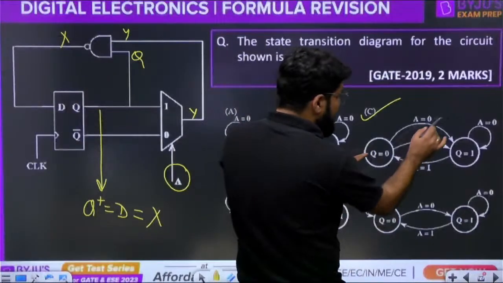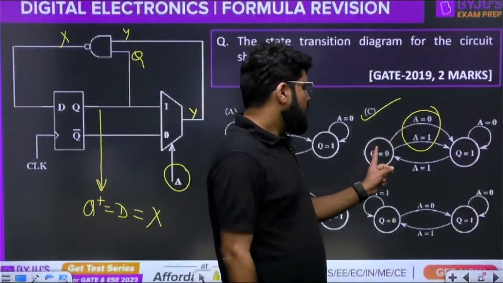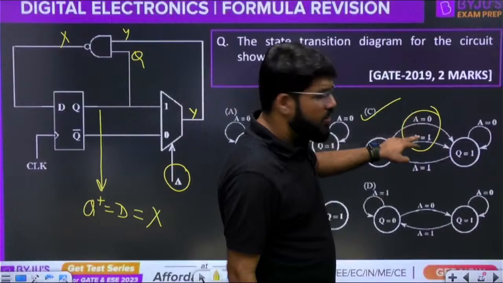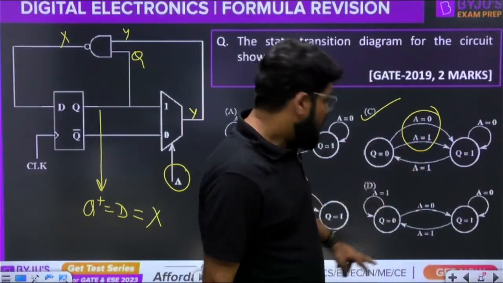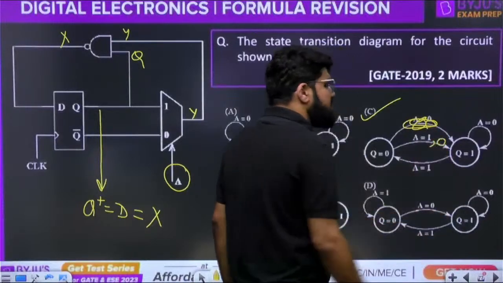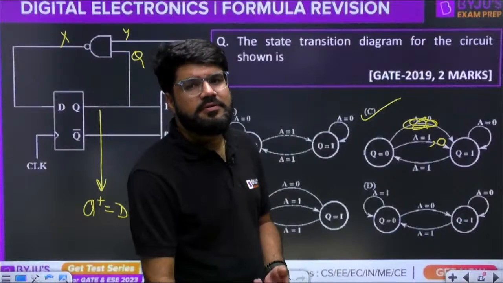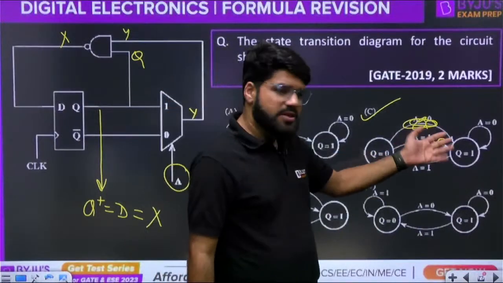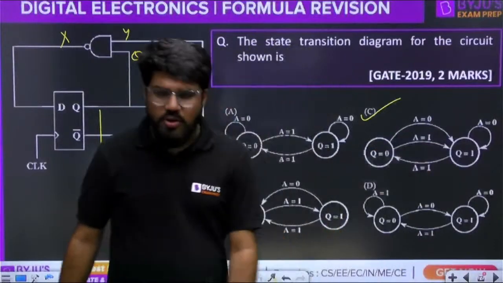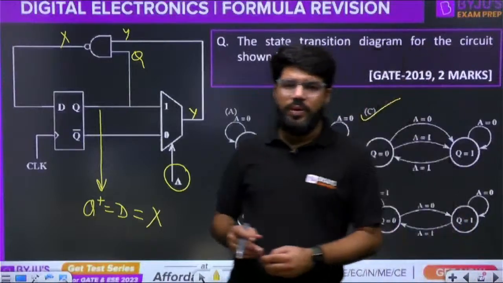Look, whether the input is 0 or 1, look into this transition. I change the state, so I go from 0 to 1, whether the input is 0 or 1. So you may take two arcs, or in short, you can avoid one arc and write the input here as a comma. That comma specifies that whether the input is 1 or 0, you are going to have the same state transition. So there is a technique of drawing the state diagram. There is no formula. I have explained that technique through one question.